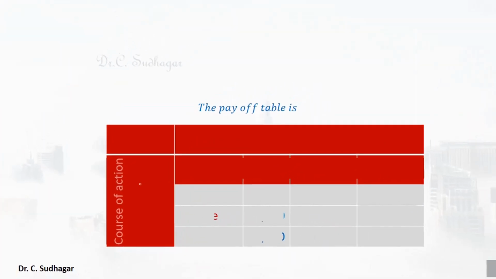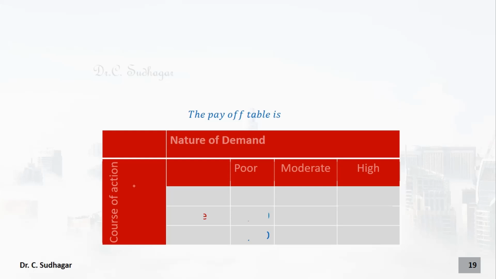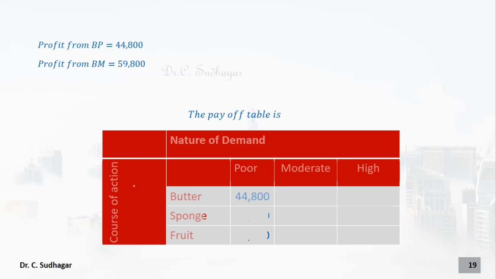Let us tabulate them. So the payoff table is going to be, so let us put the course of action on the left side. So we are having three types of things. We either can make a butter cake, or we can make a sponge cake, or we can make a fruit cake. Okay, so under the poor conditions, we got 44,800. We have calculated it before, just we can fill up them here. Then butter cake under the moderate condition is 59,800. Profit from the butter cake from high demand condition is 74,800, that we can fill up here.